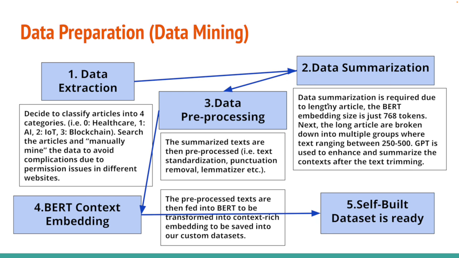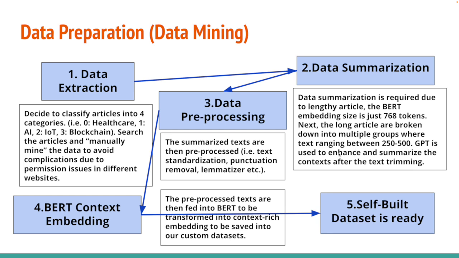The next step is data summarization. Because the articles are quite lengthy and the embedding size is just 768 tokens, the long articles are broken down into multiple groups where the text ranges between 250 and 500.